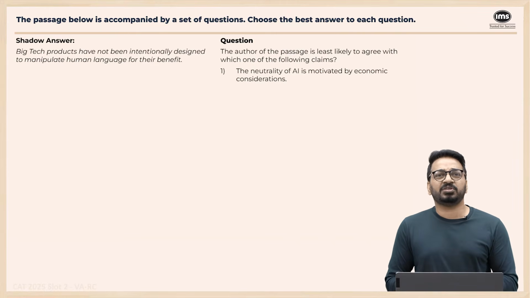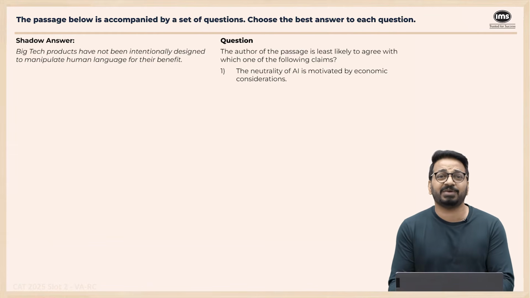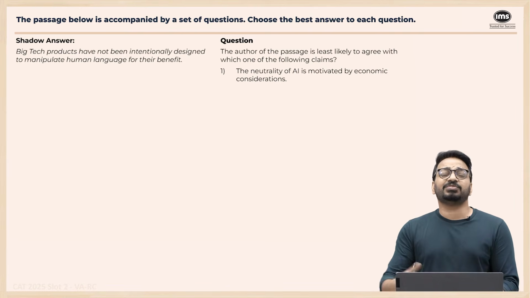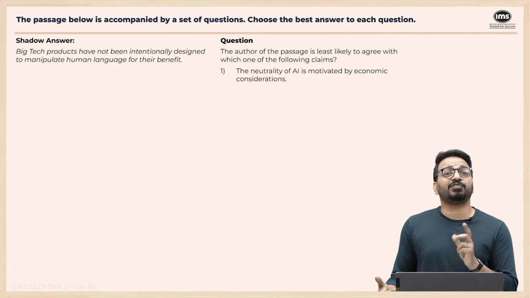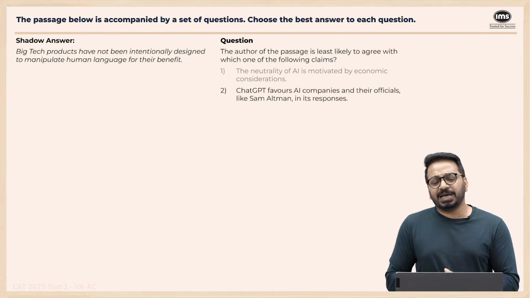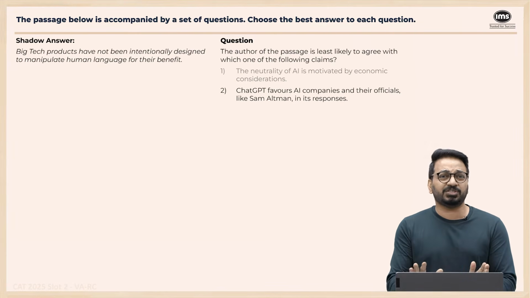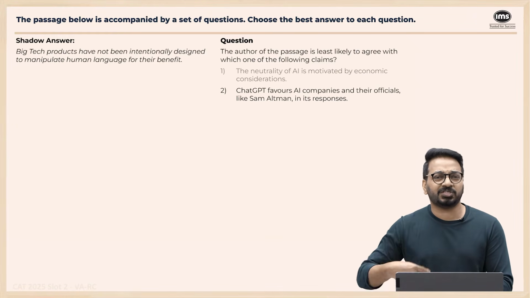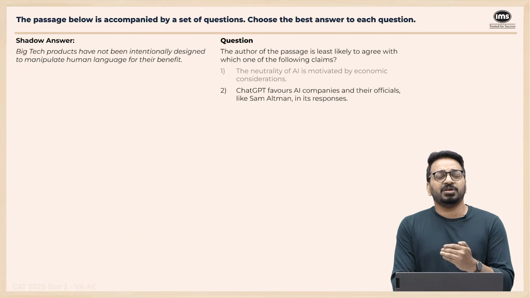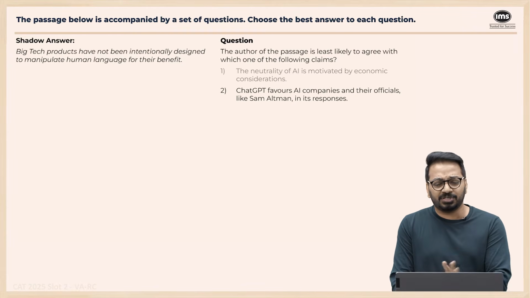The neutrality of AI is motivated by economic concerns. Author will definitely agree because he's saying that this whole safe language is for that. You feel very, very safe and the language is very, very trustworthy. So you tend to use it more because even the not-for-profit people who are funders, they need a return on the investment. ChatGPT favors AI companies and their officials like Sam Altman in its responses. The author mentions it. He says, I don't know whether it's trained or not, but this happens, right? So this one definitely is something that the author is least likely to agree with. I'm not really sure, he might agree with this. So this can also go.